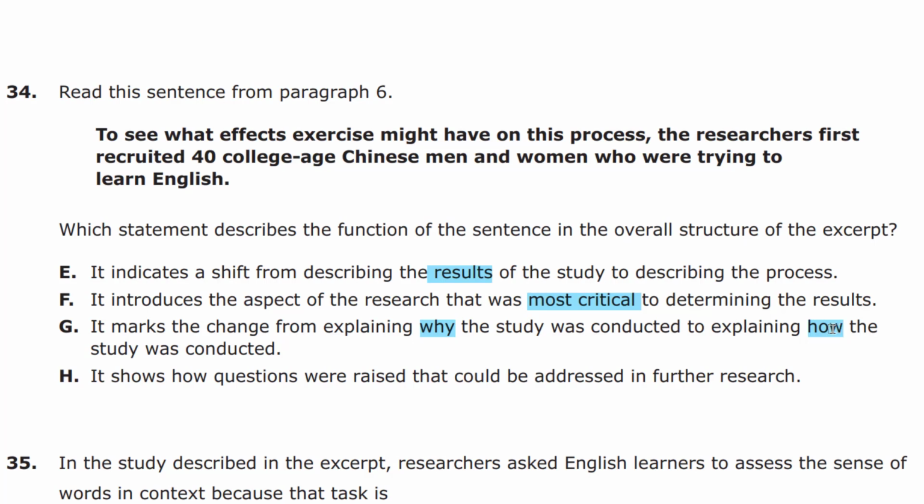Let's just check H. It shows how questions were raised that could be addressed in further research. So yeah, the study wasn't perfect. There were questions, as we saw toward the end, but that's not part of this paragraph 6. And that's not relevant to the question and the line item here. So that's irrelevant. Another typical wrong answer choice. So G, it marks the change from explaining why the study was conducted to explaining how the study was conducted. G is the correct answer for 34.